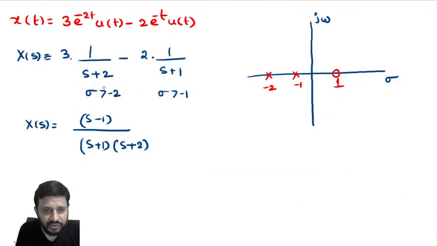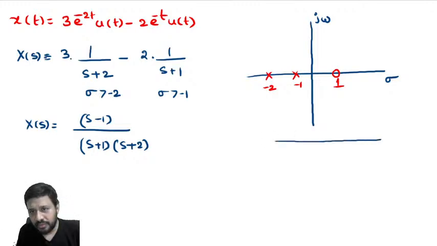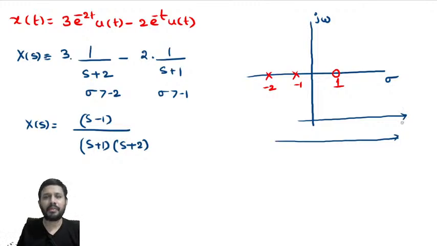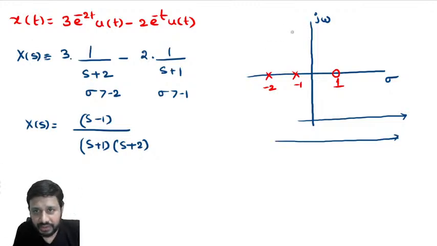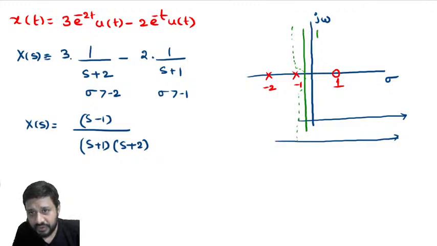First of all, what is the ROC for the first one? Sigma greater than minus 2, means from minus 2 to infinite. What is the ROC for the second signal? Sigma greater than minus 1. Now, what is the common ROC? So, sigma greater than minus 1. Common ROC is sigma greater than minus 1. This is the ROC.